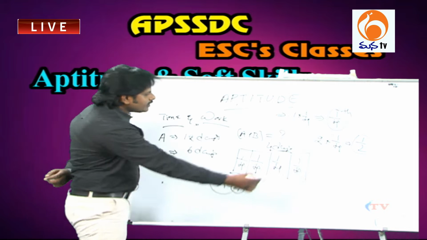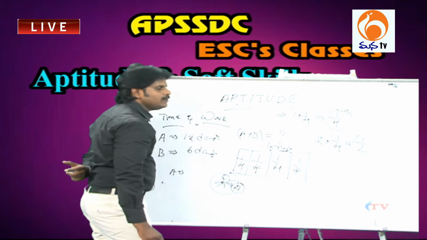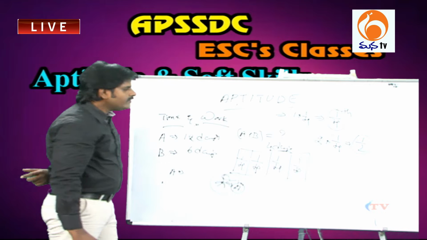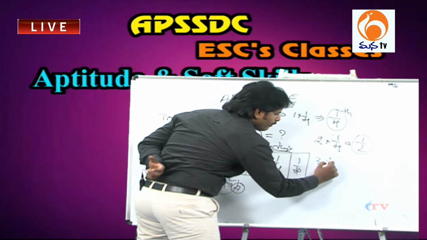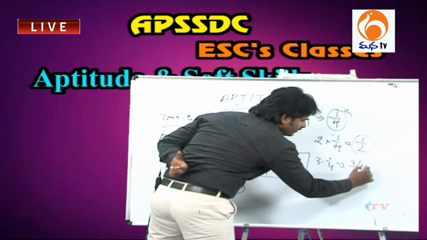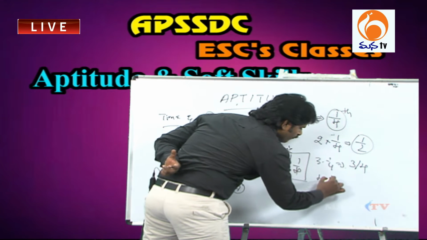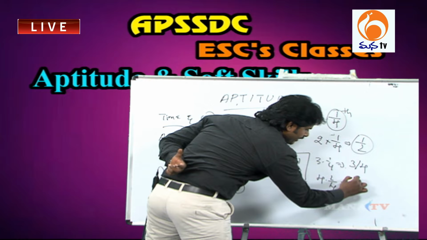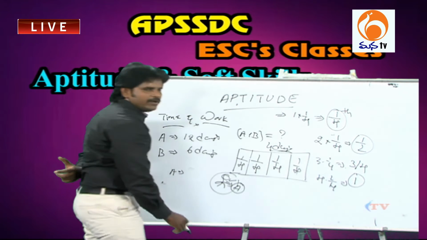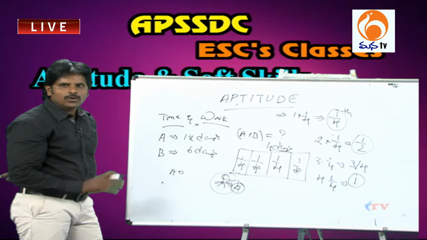If the total work is done in 4 days, half of the work is done in 2 days, right? At the end of the third day, 3 into 1/4 gives you 3/4 of the work done, and the fourth day means 4 into 1/4, that means 1. In time and work, we consider the total work equal to 1.